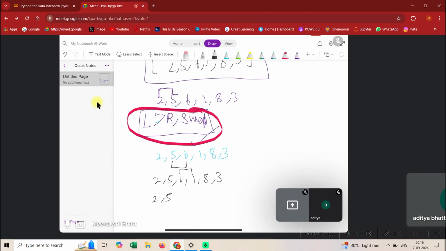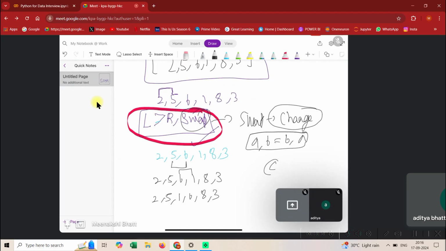So why will 1 and 6 come, guys? Because if my left element is greater than the right element, then we need to swap them. What does swapping mean? We need to change their positions. How do we change it? In Python, you do it using this, or you can do it using a temporary variable called c. That's been taught in the previous lectures.